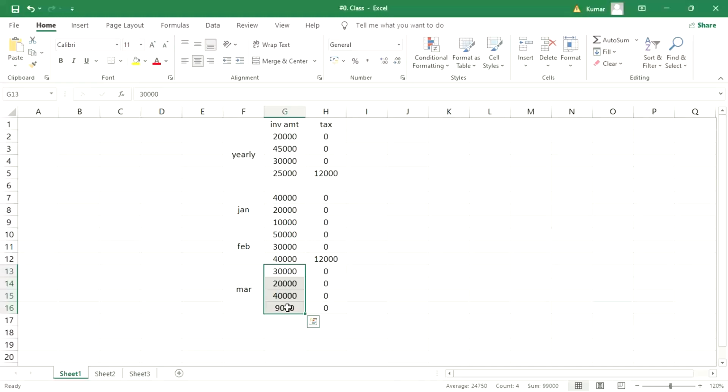Okay, so even a specific month can be specified. How is it going to happen, guys? A very simple step is there.